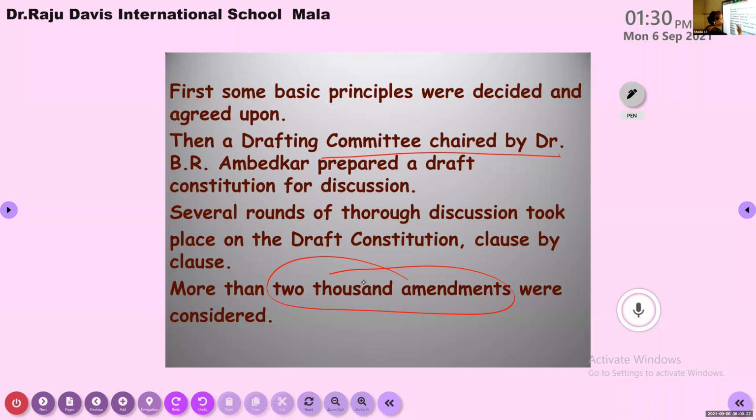So this draft constitution, you know that it is not the original one. They have only the subtopics and main points there. Even there, more than 2000 amendments were made. What do you mean by more than 2000 amendments here? What do you mean by amendments?